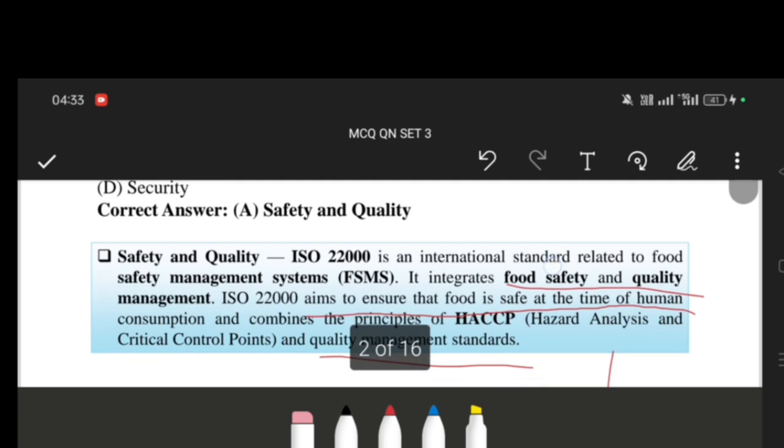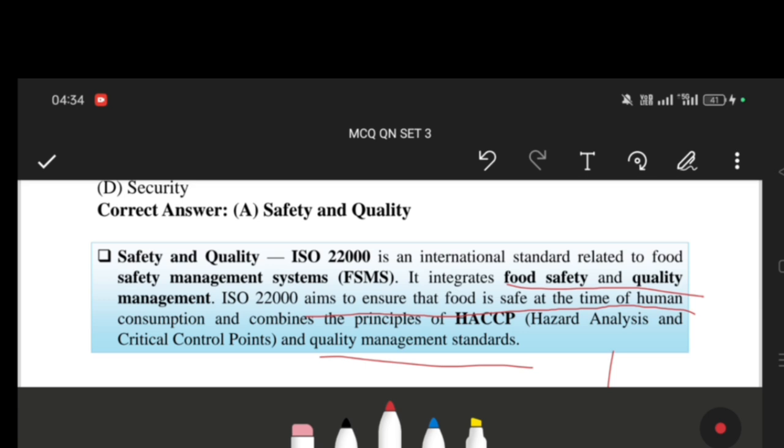ISO stands for International Organization for Standardization, and it presently consists of 91 nations. ISO 22000 is an international standard related to food safety management systems. It integrates food safety and quality management. ISO 22000 aims to ensure that food is safe at the time of human consumption and combines the principle of HACCP, that means hazard analysis and critical control point, and quality management standard.